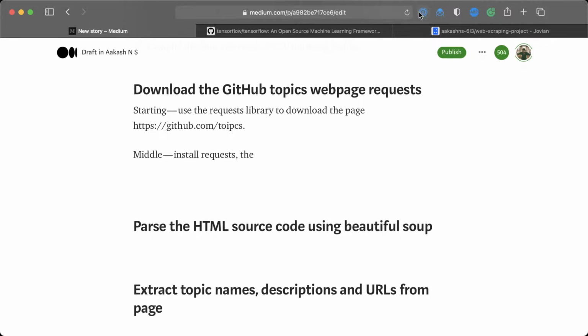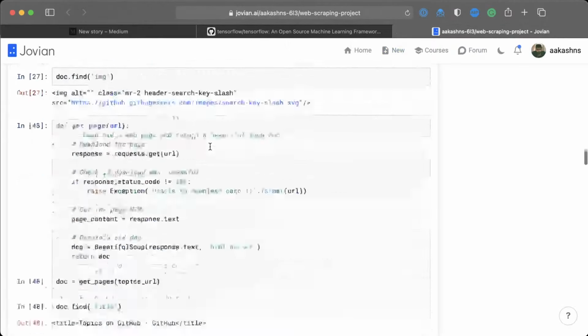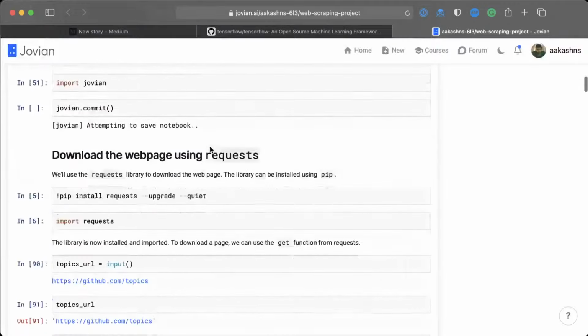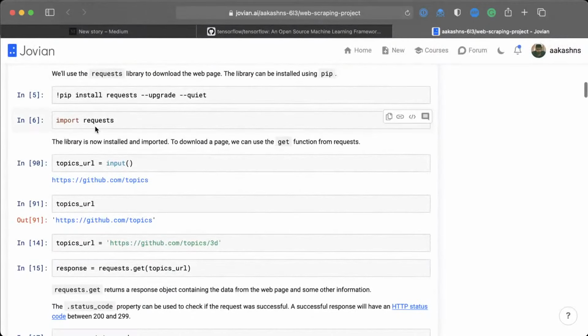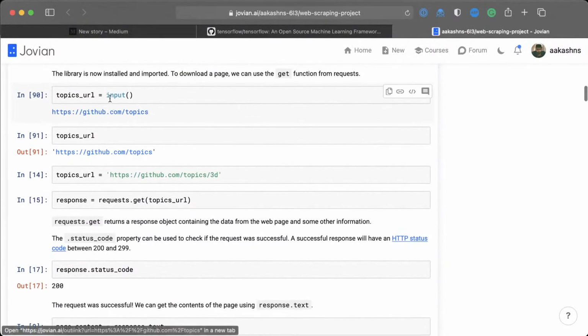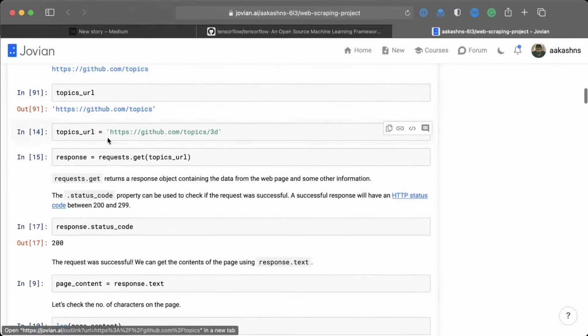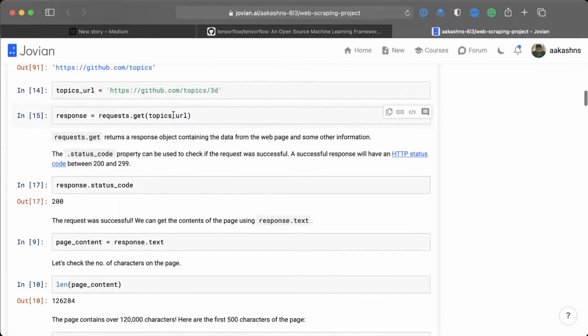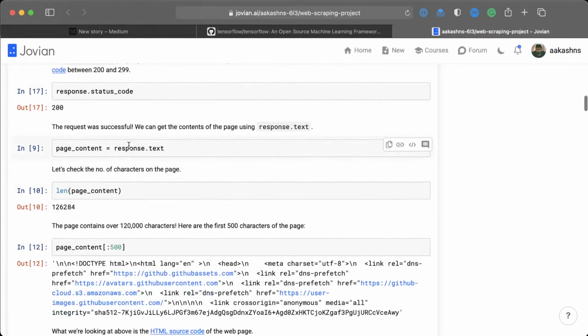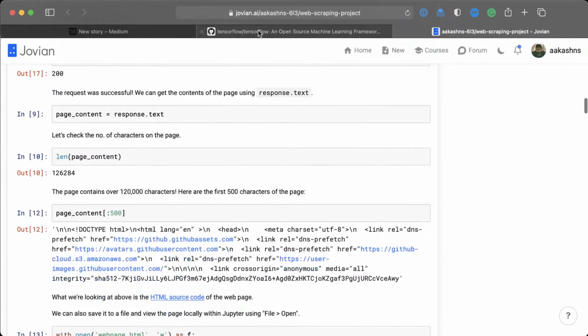Then let's see what we do here. What is the actual work that we're doing in this? We install the requests library, we import it, then we take the topics URL, and then we get the response, and we check the status code, and then we look at the page. Okay, maybe we don't need to include all of this in a blog post. A blog post is mostly just telling the story, so we can skip some of the content.